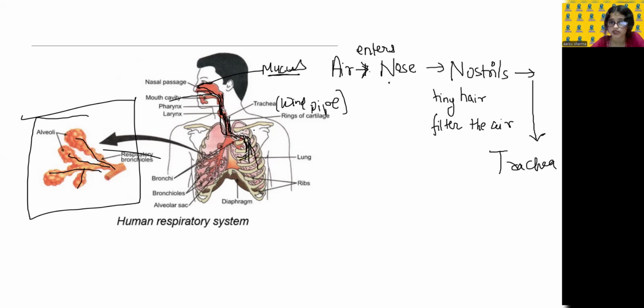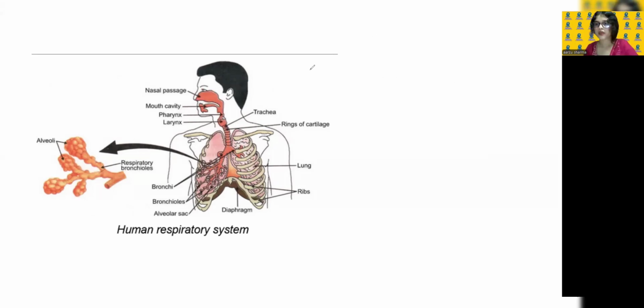And whatever oxygen it has carried, it will now go to your body parts if it is oxygenated blood. And if it is carbon dioxide, the blood vessels will bring it to the lung and deposit it here, and then the lung will carry out the carbon dioxide. I hope this is clear to you.